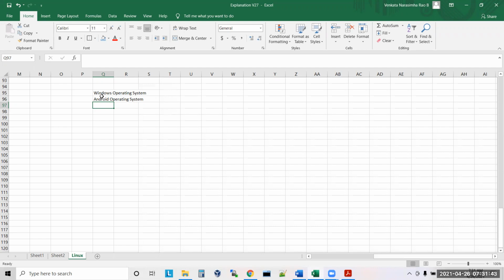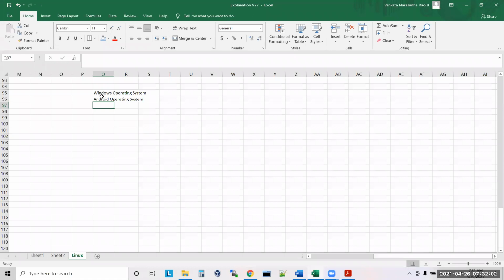What is Android? It is a kind of OS which you are using in your smartphones, correct? Yes. Okay, any other operating systems we have in the market?